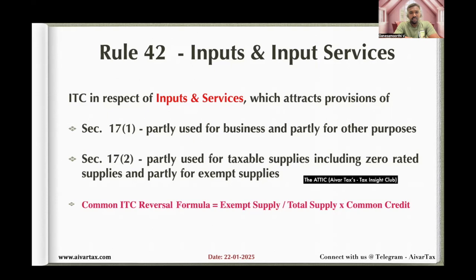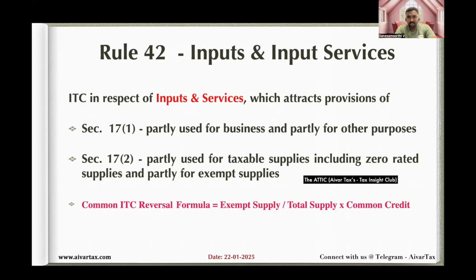But the query is, which period data is to be taken for the calculation? For example, say I'm a rice trader, so my turnover is 10 crore. The ratio is equally 50% exempt supply, 50% taxable supplies.